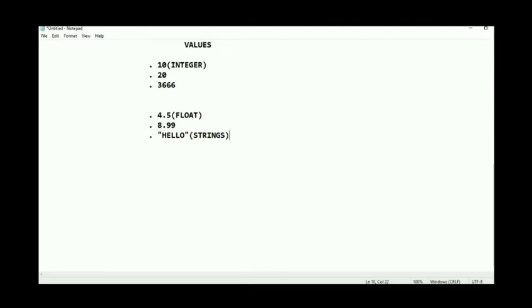Values are basic things in any program and they can be of different types. It can be a string or a floating type. So we can use int, float, and string. And now next, what are variables?